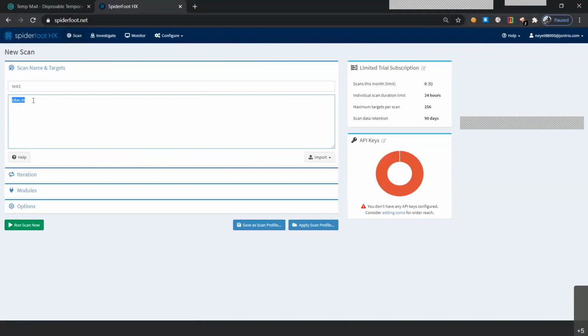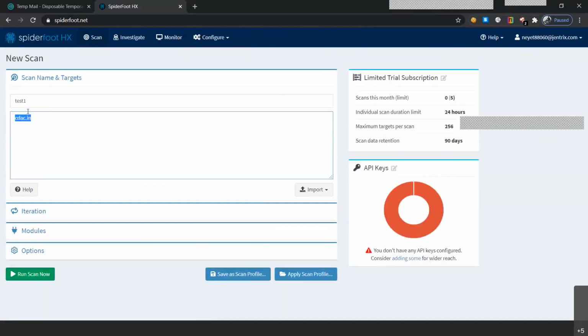Where I have written the domain name is the area where you will write the domain name, and this is a name that you can give to your particular scan. You just have to write the domain name here, or you can write even the number, email ID, etc., using a semicolon if you want to separate those searches. We have written the name of the scan along with the name of the domain. We'll click on run scan.